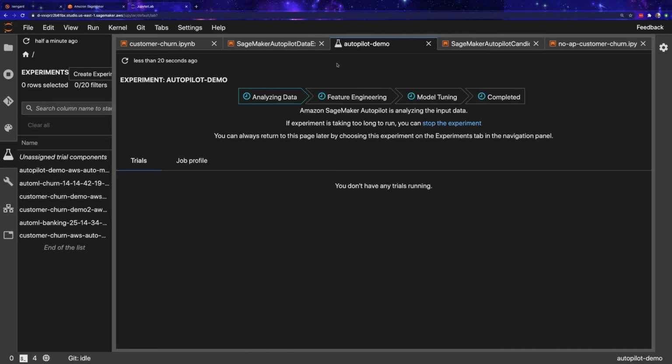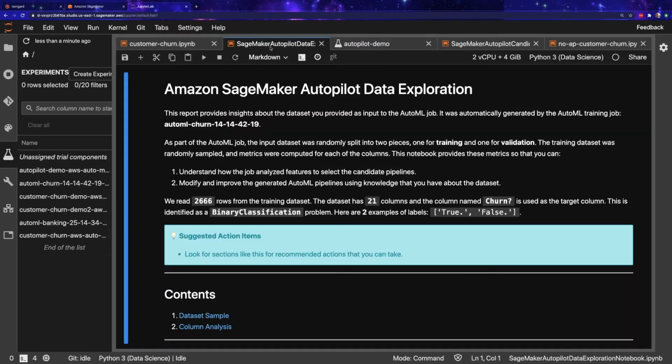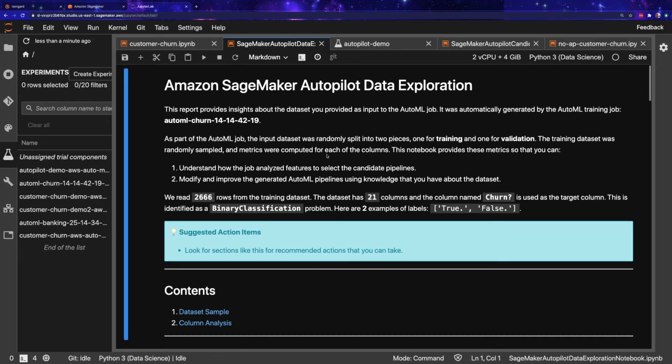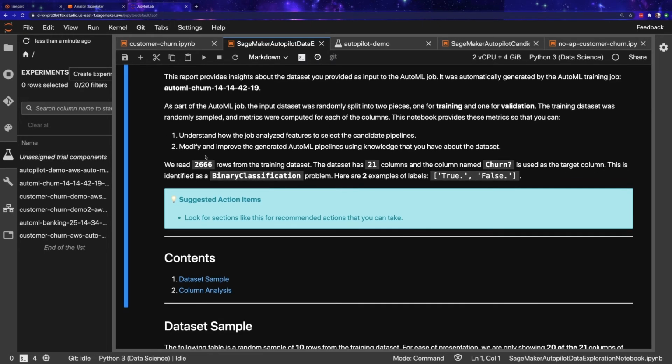Now, as I mentioned earlier before we started into this demo, you get two notebooks that come out of an autopilot experiment. The first is this data exploration notebook, and I totally cheated and pre-ran this experiment for you guys so that we could see the results immediately. This is the data exploration notebook for that customer churn data set. What's cool about this is that it has these suggested action items.